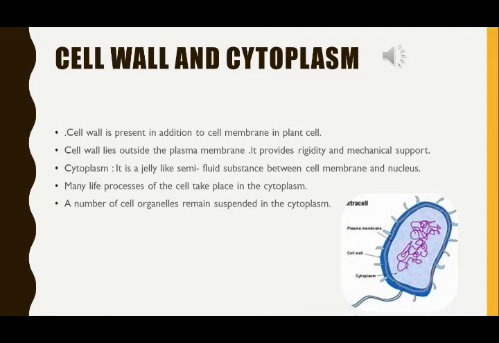It is absent in the animal cell. The cell wall lies outside the plasma membrane. It is permeable because it allows both liquid and gaseous substances to enter and leave the cell without hindrance.